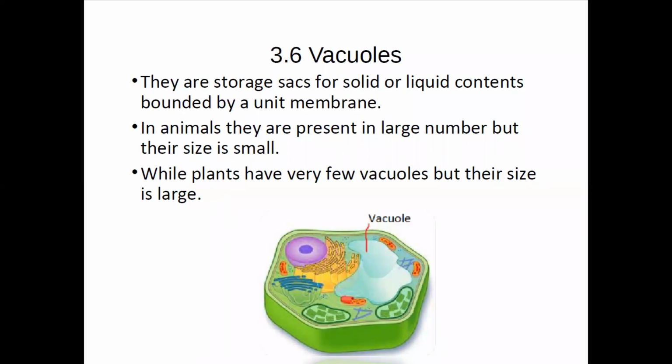In animals they are present in large number but their size is small, but in plants they are very few but the size is large. So plant vacuoles are very few but large in size, but in animals there are many vacuoles available but their size is small.